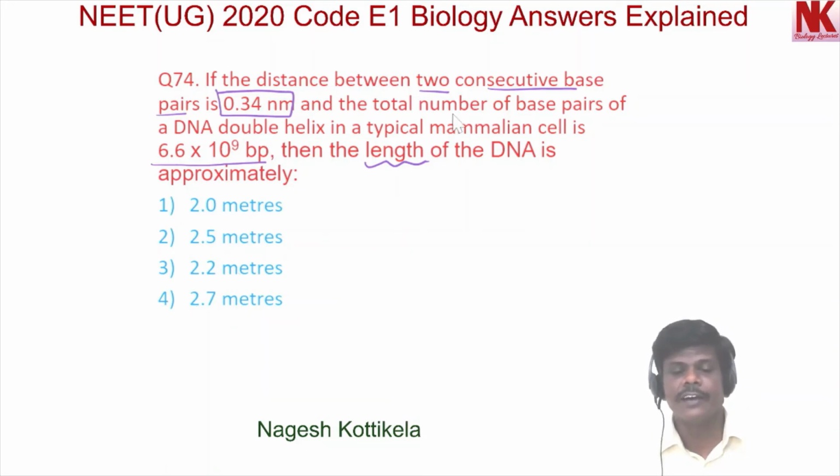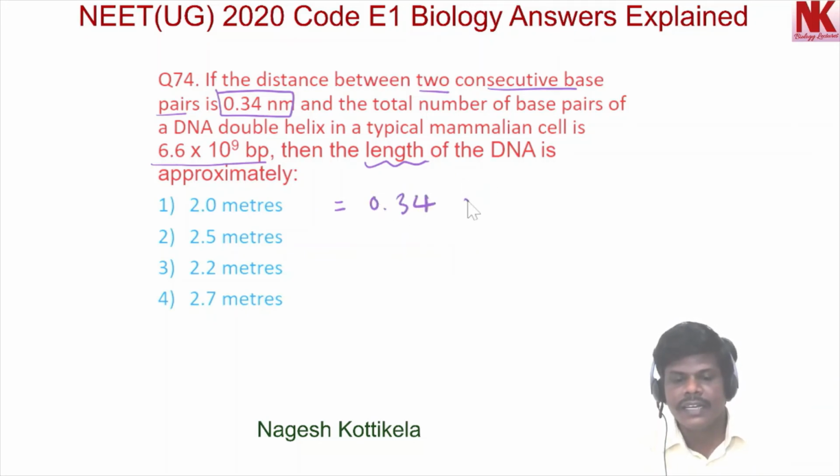Here the length of the DNA can be calculated by multiplying the distance between two consecutive base pairs and the total number of base pairs in a DNA double helix.